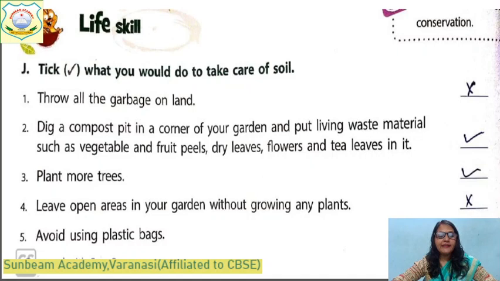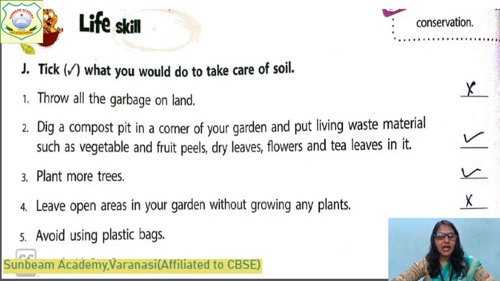Now, leave open areas in your garden without growing any plant. This is not true. This is false. This is wrong. We should not do this. Just as we have seen in this activity, in the trays where there was no grass, the uppermost layer of the soil flowed away with the water. The same thing happens in our garden also, as there will be heavy rainfall. The top fertile soil is washed away. So to prevent this, we must plant trees or grass.